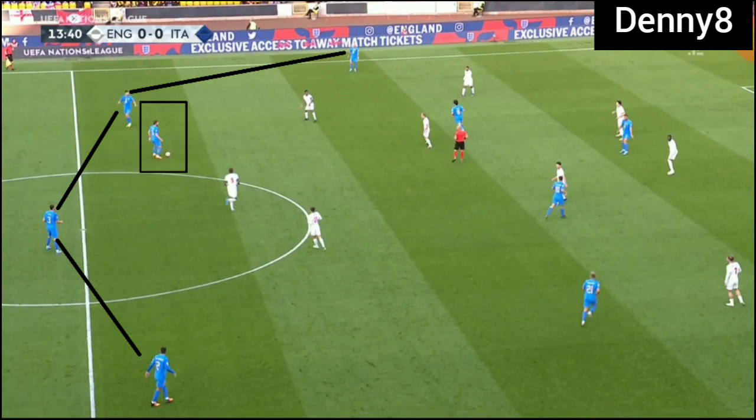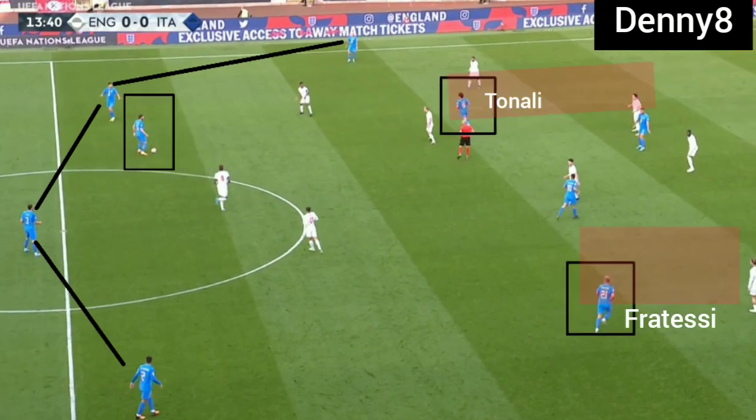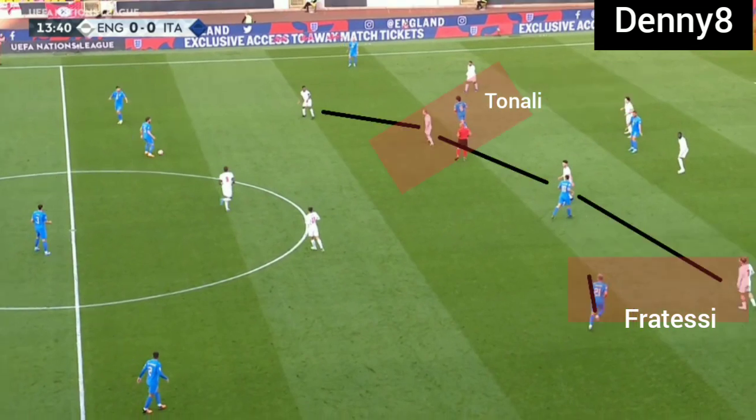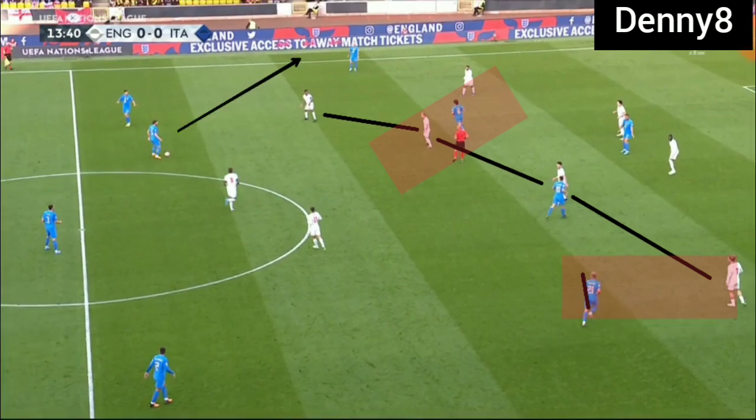In open play, Italy were using a single pivot and 2 offensive midfielders, which were operating in the half space zone. England were playing in a narrow midfield in open play and Italy's offensive midfielders were marked man to man. So Italy were not able to build the game centrally and Italy were being forced to build the game from wide.